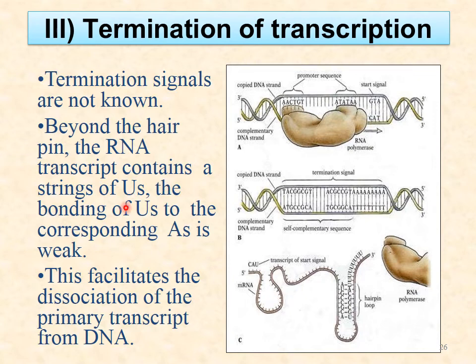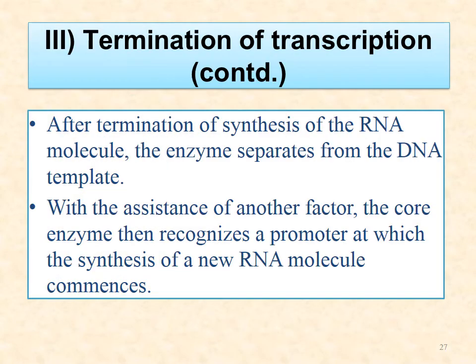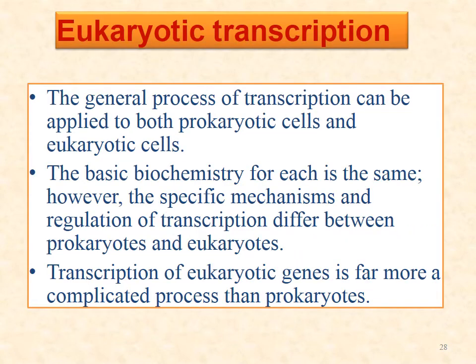There can be some string formation, hairpin loop formation, hairpin-like structures. After the termination of synthesis of the RNA molecule, the enzyme separates from the DNA template, and with the assistance of another factor, the core enzyme then recognizes a promoter at which the synthesis of a new RNA molecule commences.